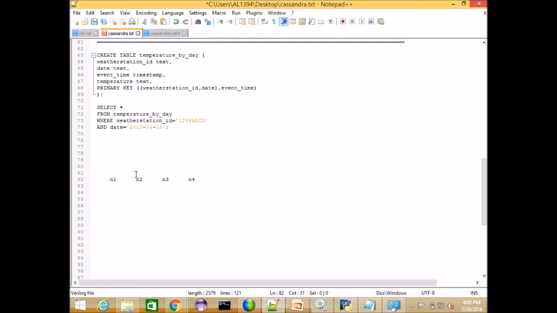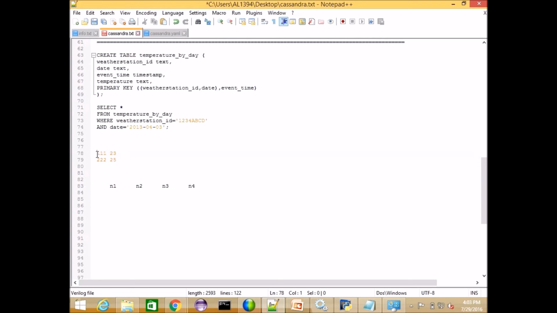By using this primary key, the weather station ID and date, for example, weather station ID is 111 and the date is 23 or something. And next, another record with 222 as another weather station ID and 25 as another date.